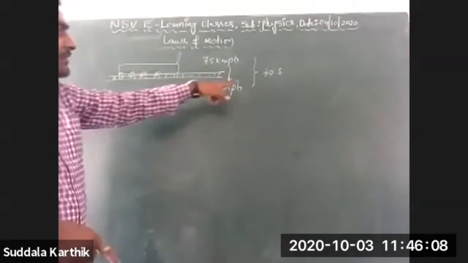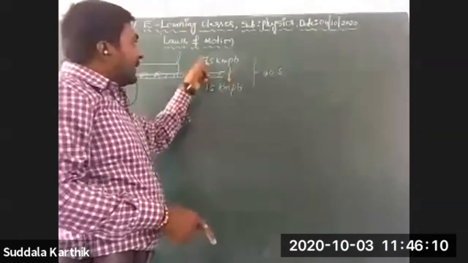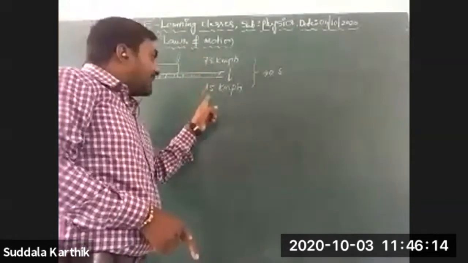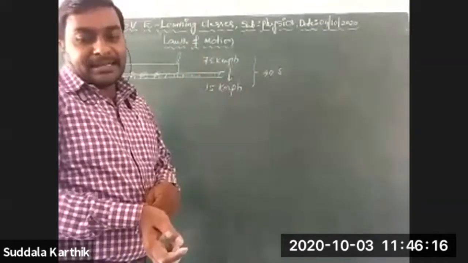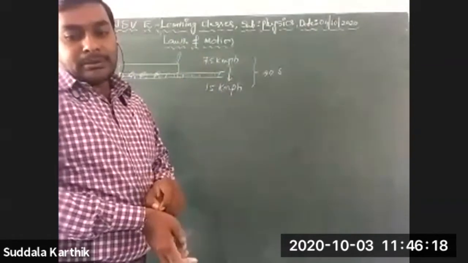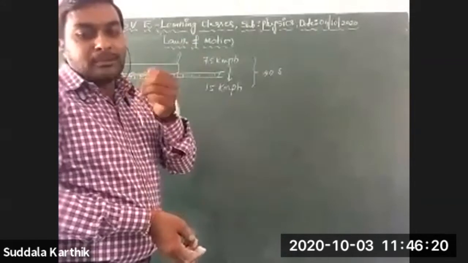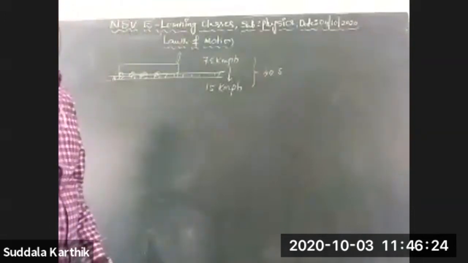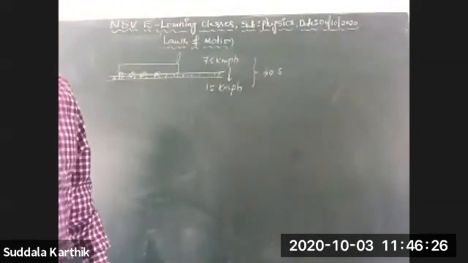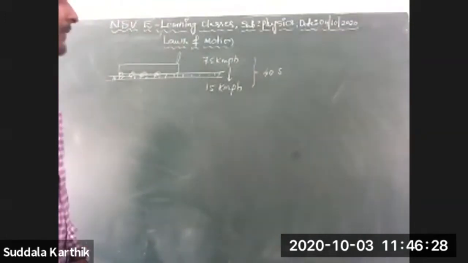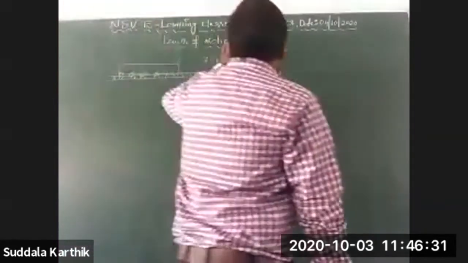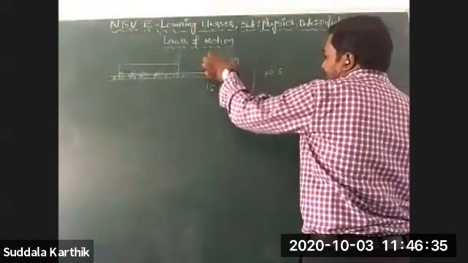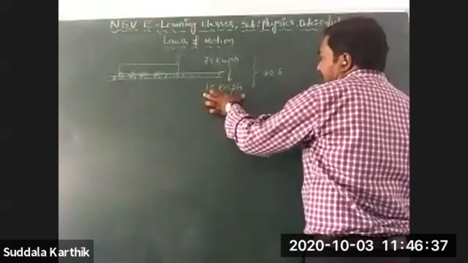So the time duration is given, initial speed is given, and final speed is also given. Then, in a straight line, traveling at the same rate, it will take a further time to come to rest. Within 40 seconds its speed was reduced from 75 to 15 kilometer per hour.